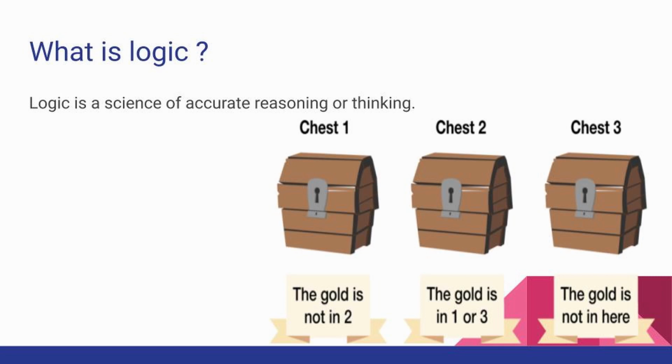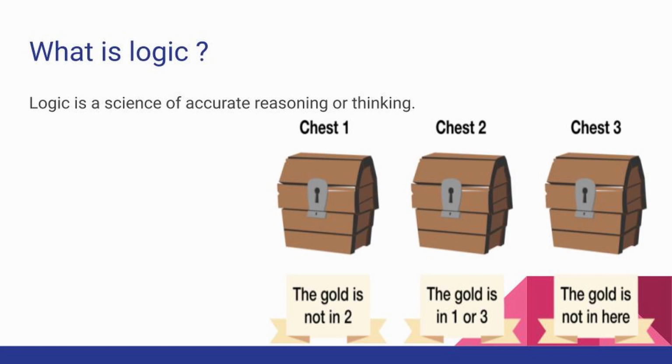Okay. See, it is given in chest 1, the gold is not in 2. So it is confirmed that the gold is not in chest number 2. Okay. So remove that option. Next, below the second chest, it is given the gold is in 1 or 3. It is either in 1 or in 3. So we have 2 answers, either in 1 or 3. Let us check 1 is correct or 3 is correct.